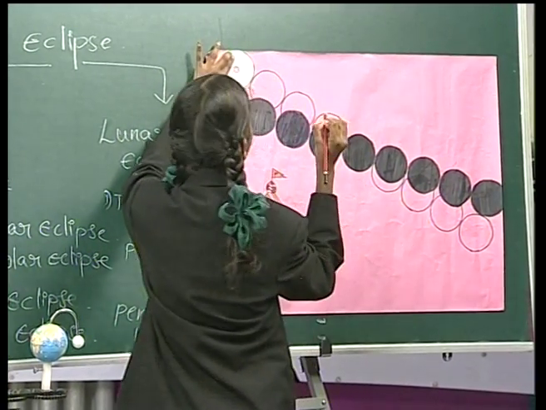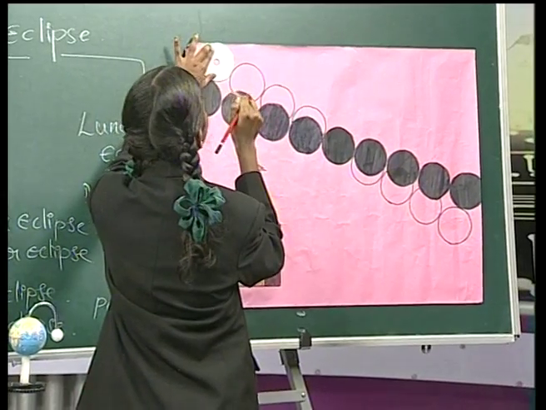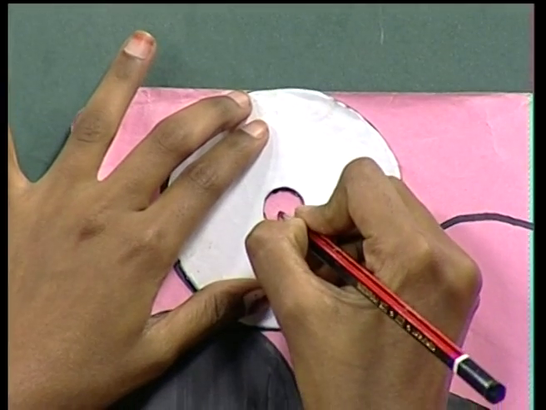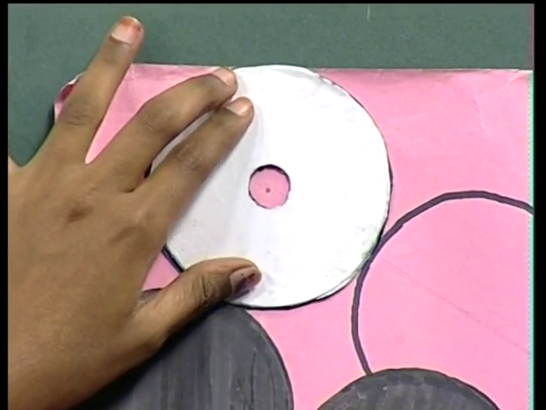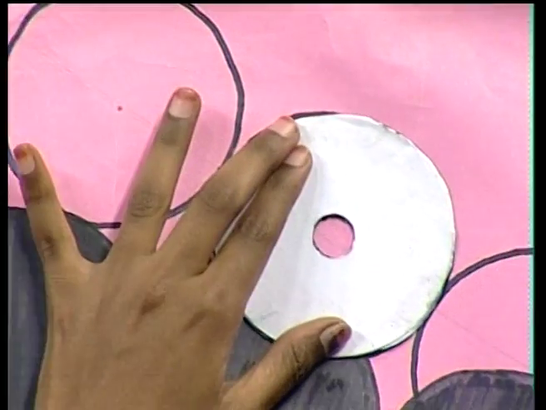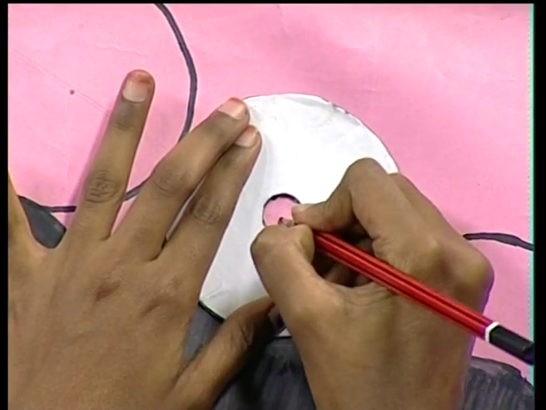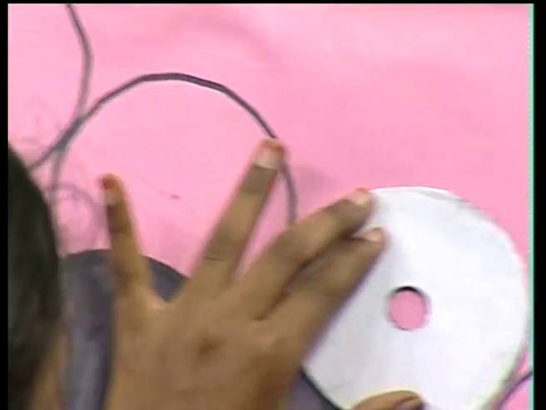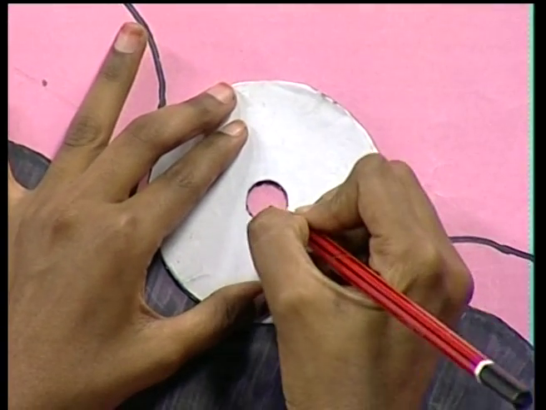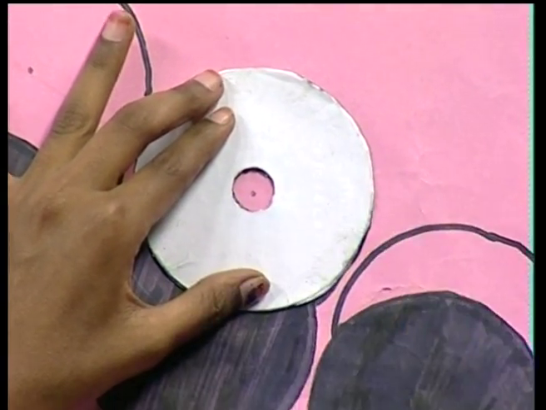And mark the spot at the centers of the sun's position, and mark the spot for each stage of the eclipse. So friends, let us see how the sun's path will form.